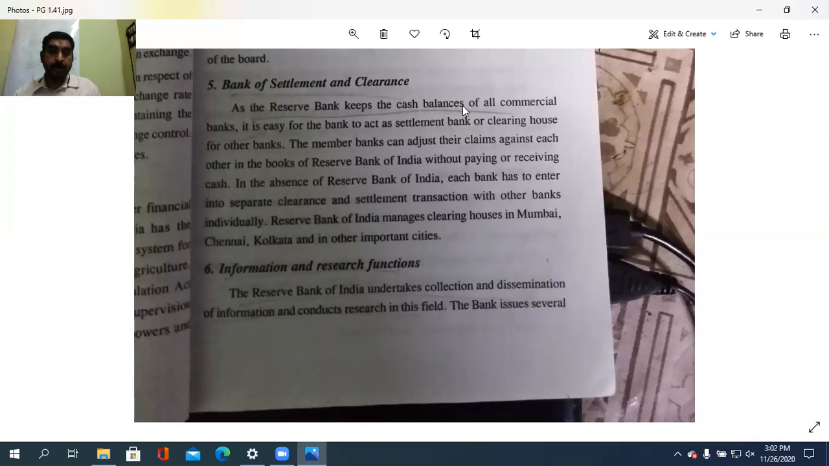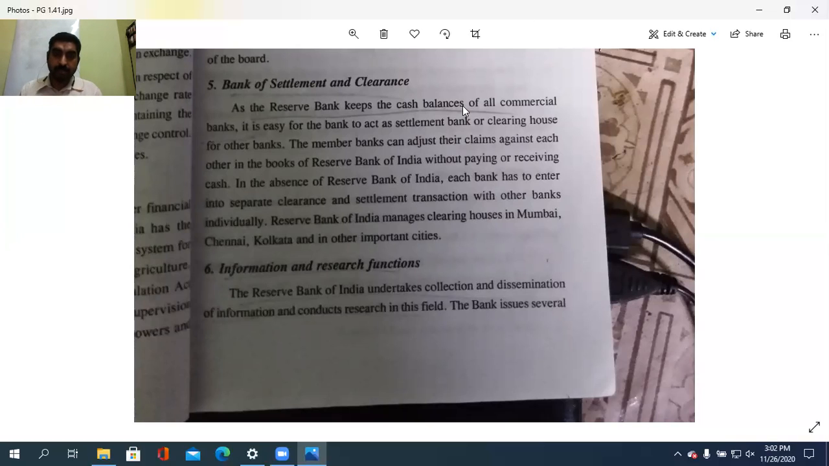So the member banks can adjust their claims against each other in the books of the Reserve Bank of India without paying or receiving cash. Without giving or receiving cash, what do they do? The member banks can adjust their claims because the supreme authority is whom? The Reserve Bank. It has the power to cancel the license of such banks also, even if they are not following the rules. That is why the member banks can adjust their claims against each other in the books of the Reserve Bank of India without paying or receiving cash.